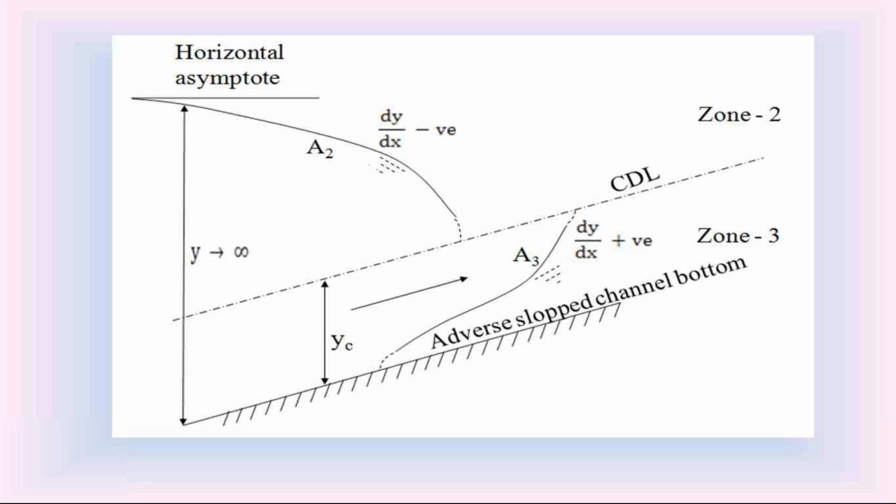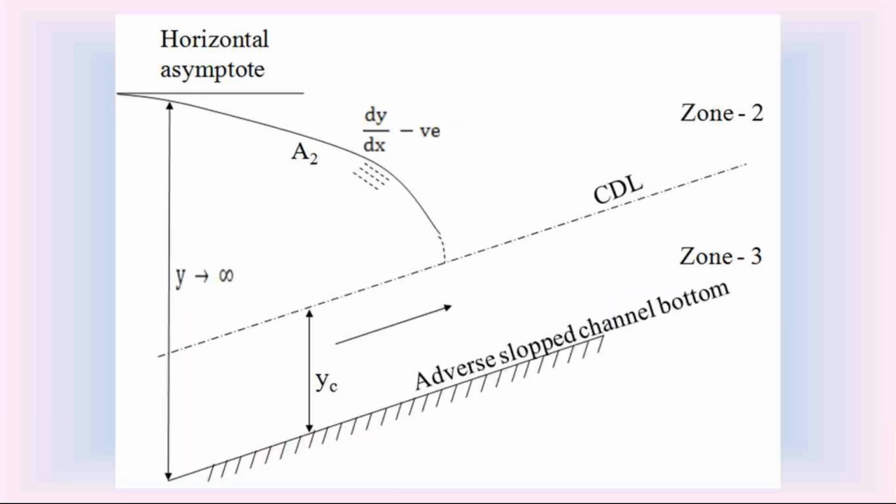If the water surface in the adverse slope channel is in zone 2, it is called A2 water surface. If the water surface in adverse slope channel is in zone 3, it is called the A3 water surface. Now we are going to discuss the characteristics of A2 water surface and A3 water surface in the adverse slope channel.